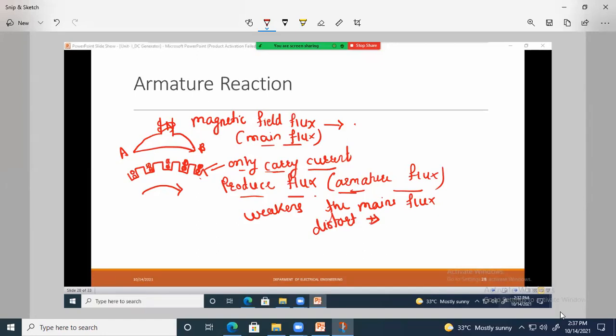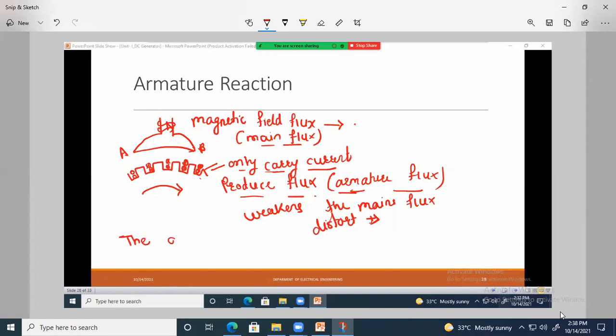So that means there is a problem for the proper operation of the DC machine or the DC generator. So the action of armature flux, that is what is meant by armature reaction. I will tell the definition now.